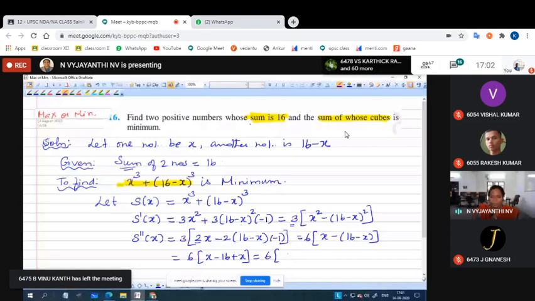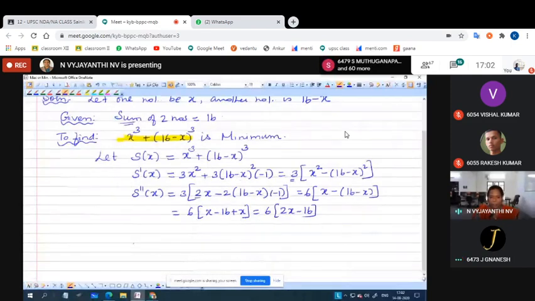That is 6 into (x minus 16 plus x), isn't it? 2x minus 16. Can you guess maximum or minimum by the second derivative without applying the critical point? You can take 2 commonly out, no? 12 into x minus 8.